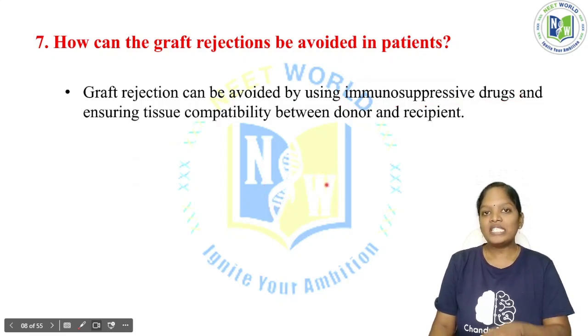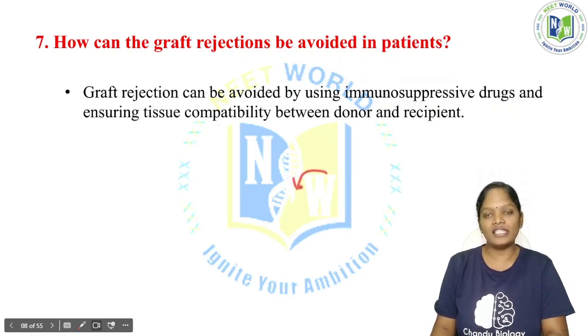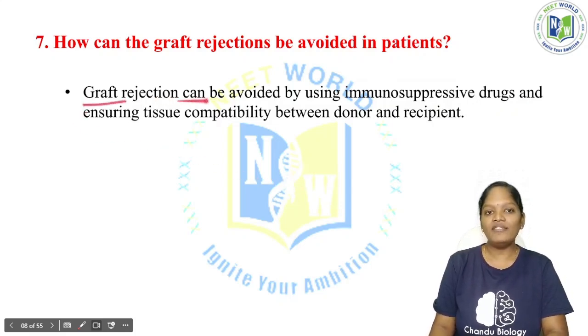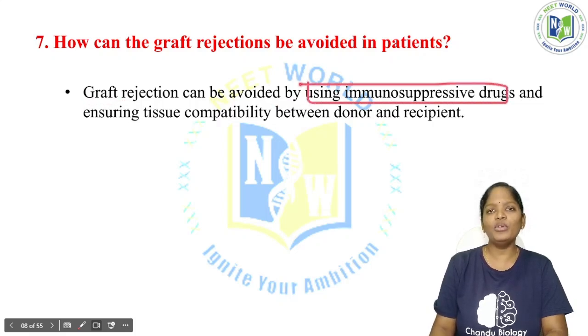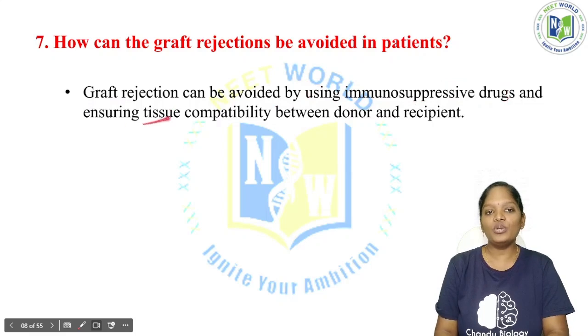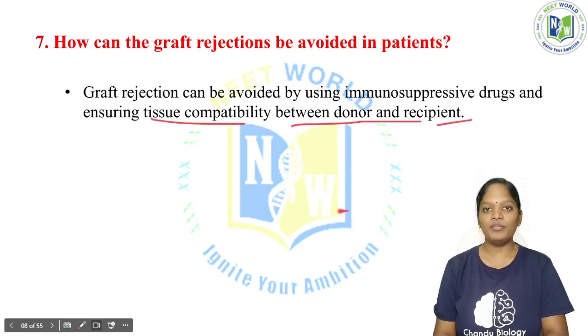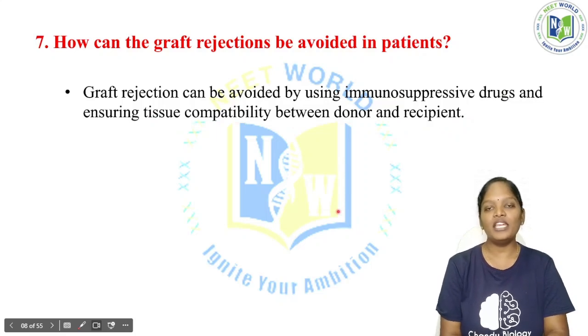If we suppress the immune system, it can't reject the kidney cells. So graft rejection can be avoided by using immunosuppressive drugs and ensuring tissue compatibility between the donor and the recipient. By suppressing the immune system of the recipient's body, we can reduce graft rejection.